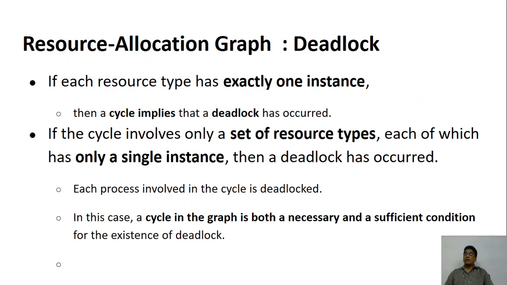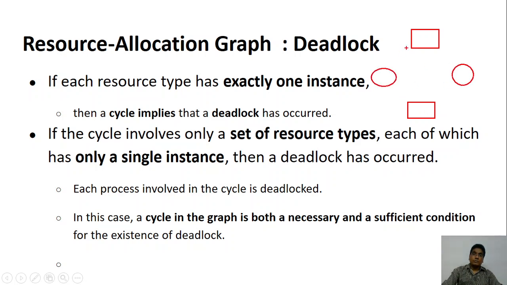Okay, a few things about it. If there is exactly one instance of the resource, what is the meaning of it? You have processes, you have the resources, and only one instance of each resource. You have two processes over here. This is making a request and this resource is already granted.